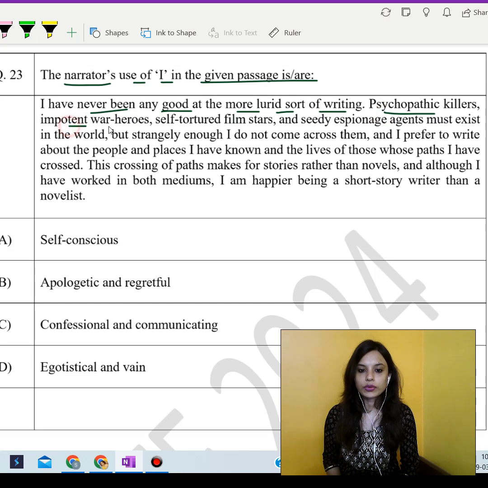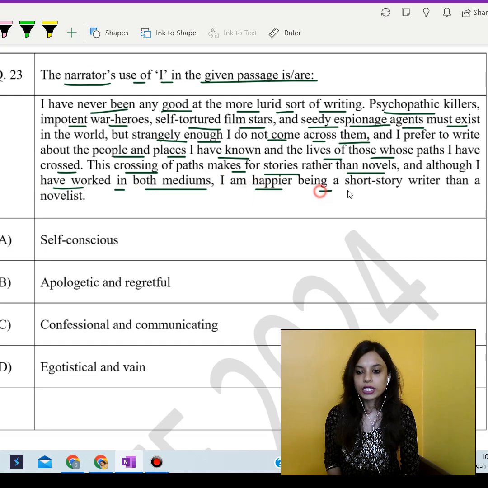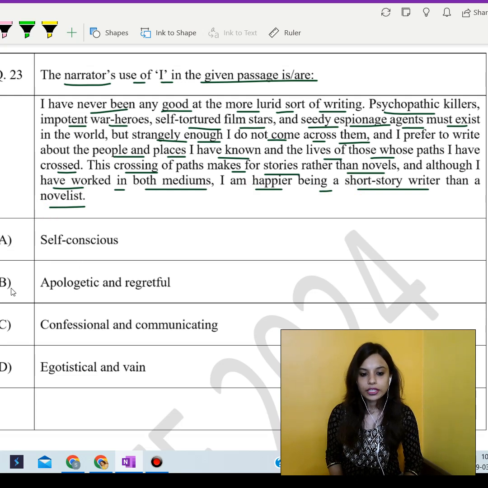Psychopathic killers, important war heroes, self-tortured film stars, and seedy espionage agents must exist in the world, but strangely enough, I do not come across them, and I prefer to write about the people and places I have known and the lives of those whose paths I have crossed. So, this crossing of paths makes for stories rather than novels. And although I have worked in both mediums, I'm happier being a short story writer than a novelist. So over here, I feel it's apologetic and regretful.